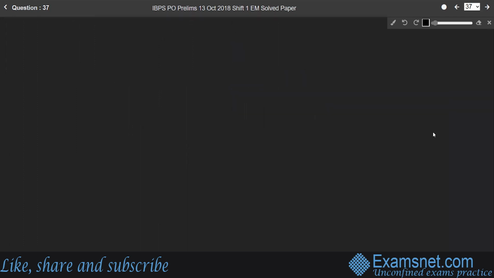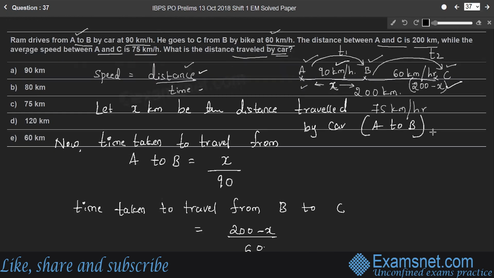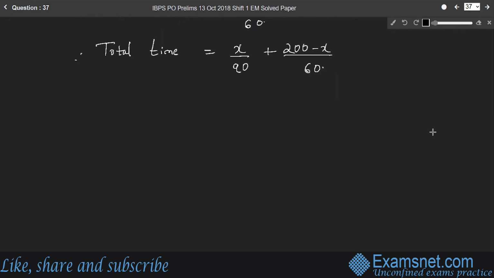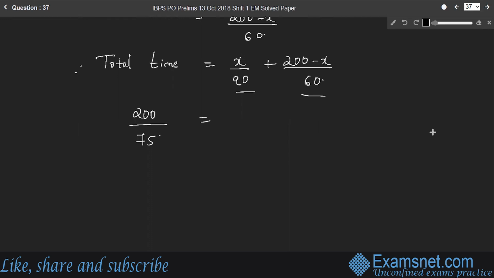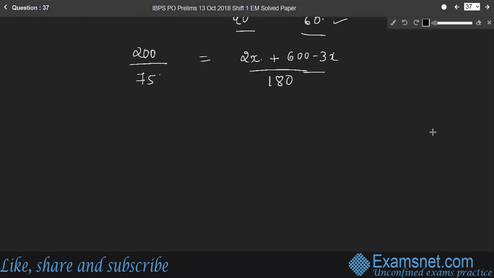So what is the total time? It is total distance by average speed. Total distance is 200 km by average speed 75 km/h, equal to the LCM of 90 and 60, which is 180. So the numerator becomes 2x plus 60 into 3, which is 180, so 600 minus 3x... 600 minus x. Therefore, 200 into 180 by 75 is equal to 600 minus x, right?